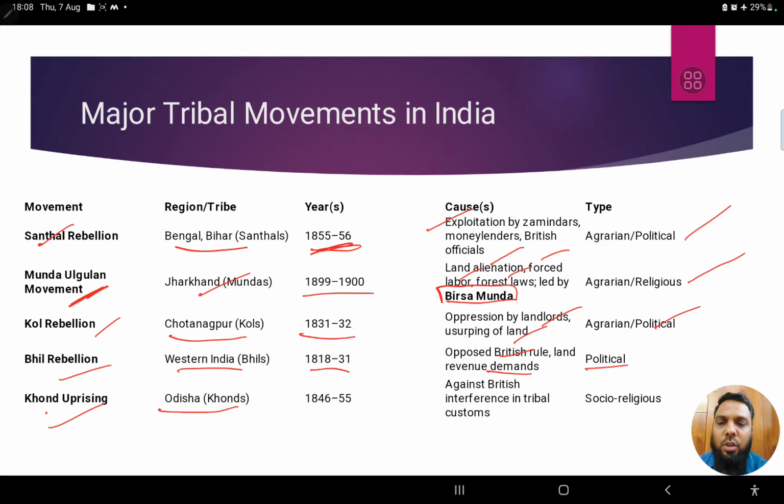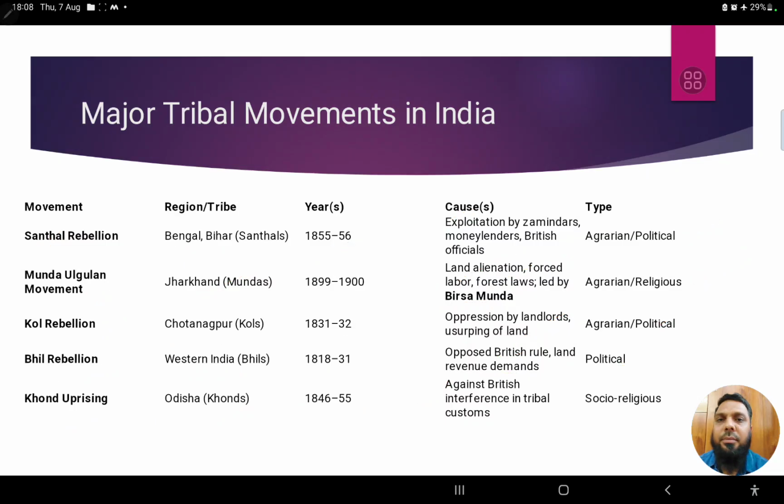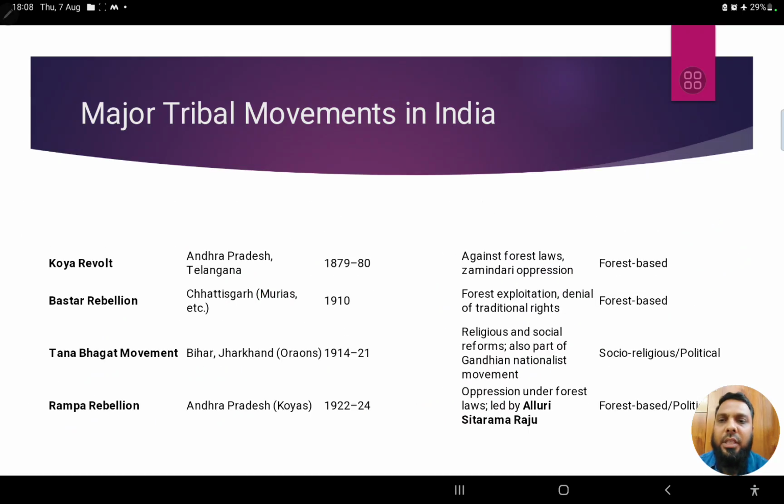The Khond uprising happened in Odisha, 1846 to 1855, against British interference in tribal customs. Apart from this, there are some more. The Koya revolt happened in the Andhra Pradesh or Telangana region, 1879 to 80, against forest loss and zamindari oppression. The Bastar rebellion can be seen in Chhattisgarh, against forest exploitation, in 1910.